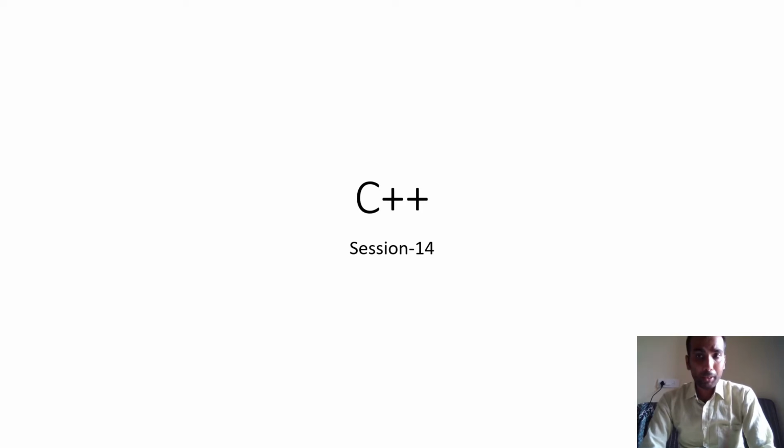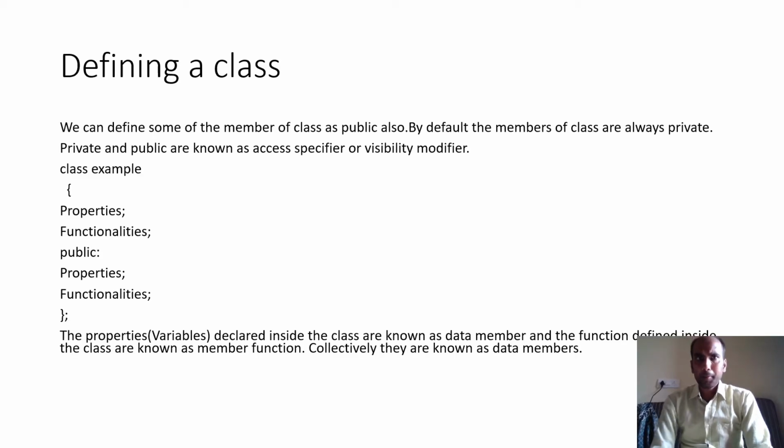By default the members of a structure are always public, and by default the members of a class are always private. So we can define some of the members of a class as public also.